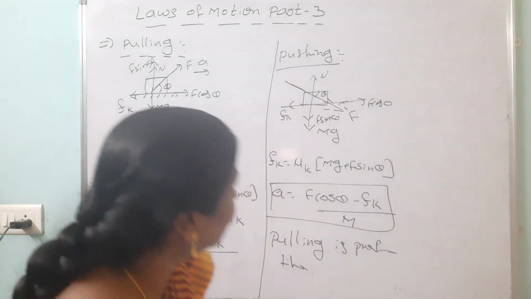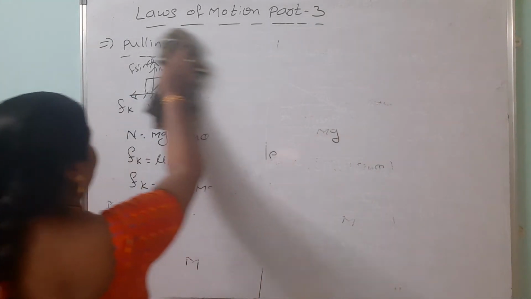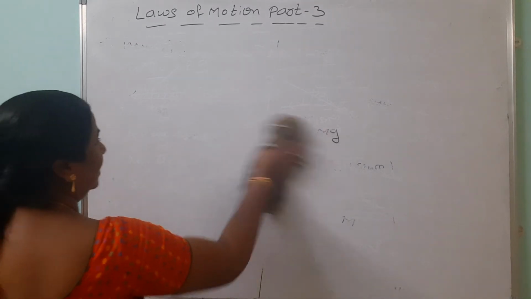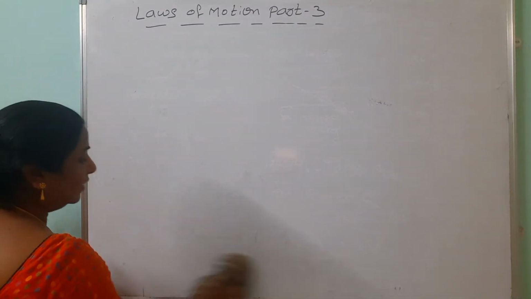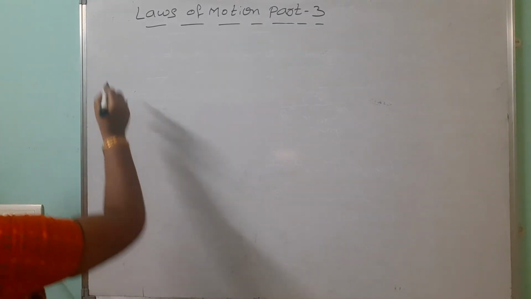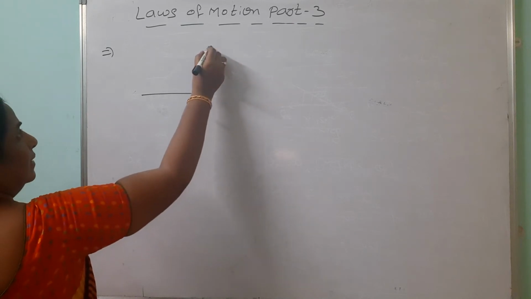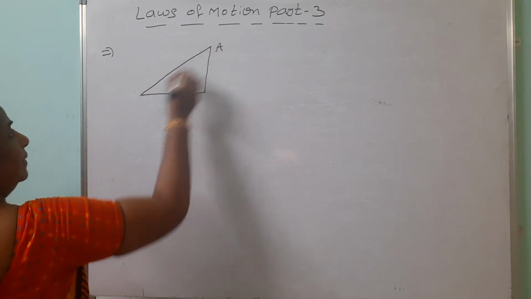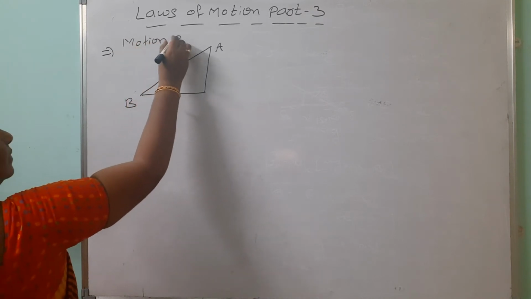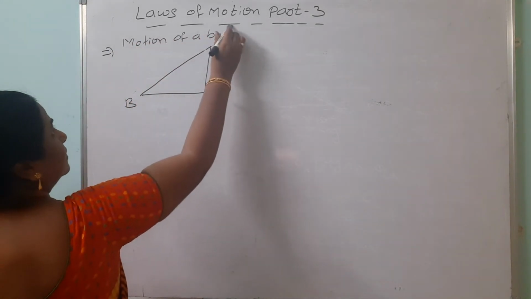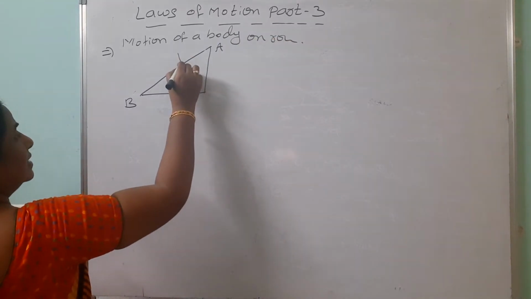Then we are going to discuss motion of your body on rough inclined plane. Rough inclined plane means immediately we should consider that friction. Look here. This is the rough inclined plane. It is moving from A to B. This is the motion of your body on rough inclined plane. See, one block is there.